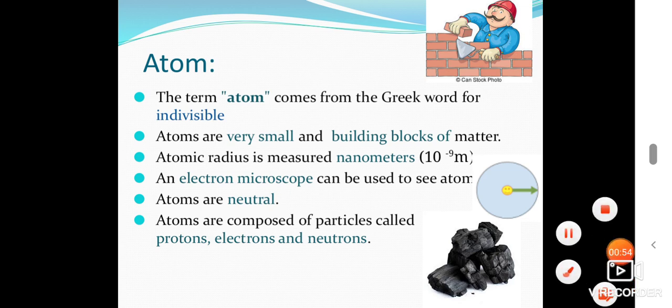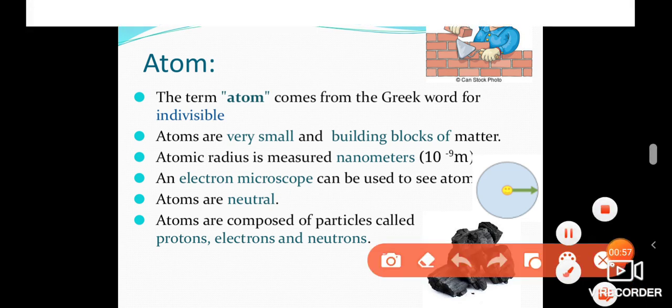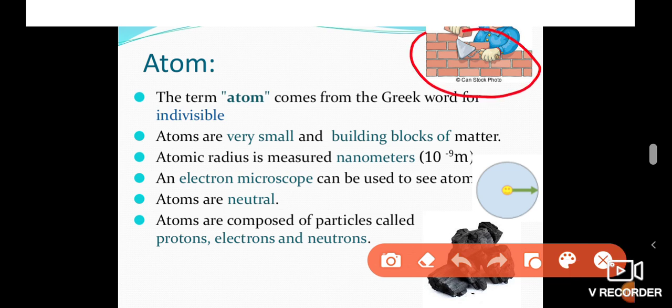Look at the picture. What is the man doing? He constructed a wall by using small bricks. He arranged the small bricks in a certain way and made the wall. Like that, matter is also made up of small tiny substances called atoms. So every matter is made up of tiny substances called atoms, and atoms are known as building blocks.